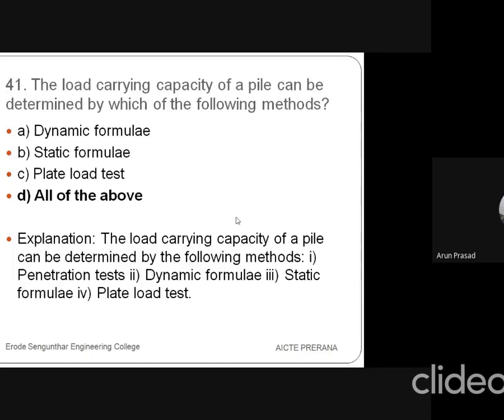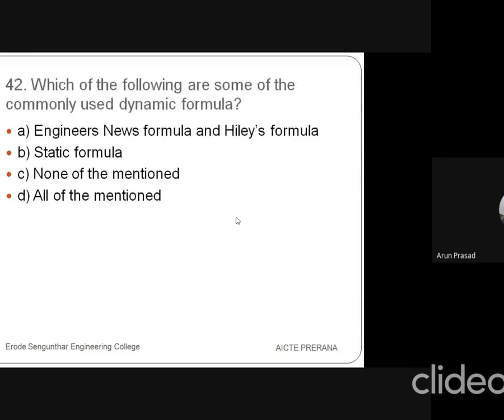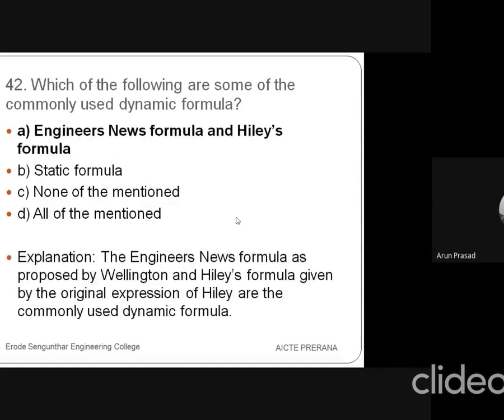Or penetration test. Then the 42nd question is, which of the following are some of the commonly used dynamic formulae? We may use Engineering News formula or Hiley's formula, the second option is static formula, the third one is none, and the fourth one is all. So the answer is Engineering News formula and Hiley's formula.